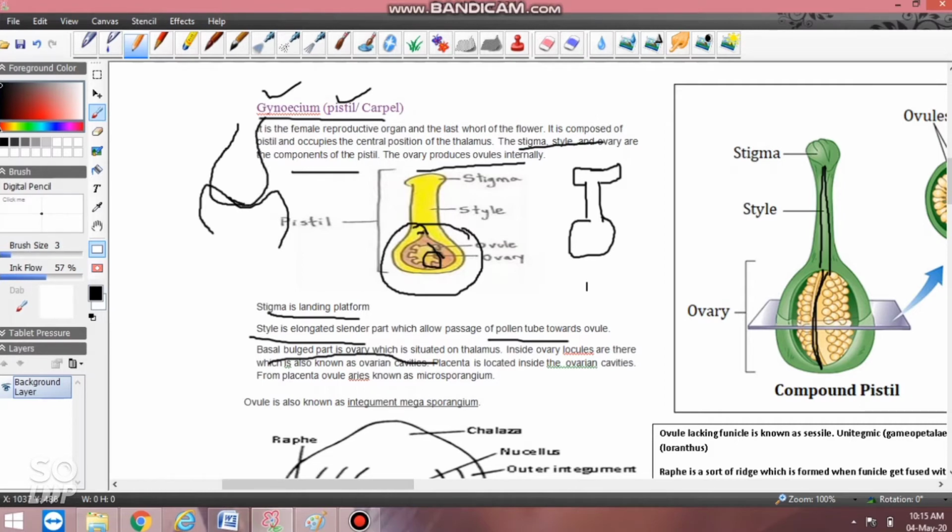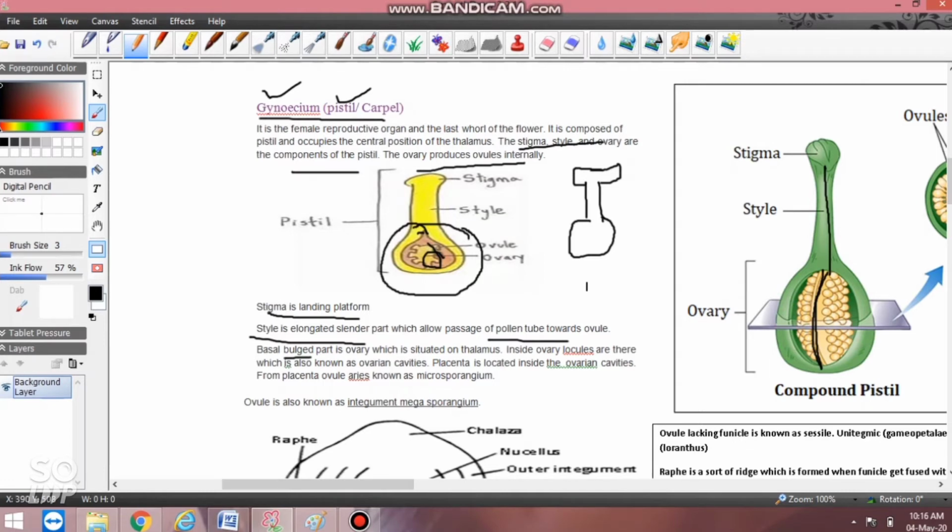In a rose, the thick portion below is called the thalamus, and above the thalamus is the ovary. Rose is the best example to see all the parts of a flower in a proper way, and China rose is a good example to see the parts of the male and female gametes.